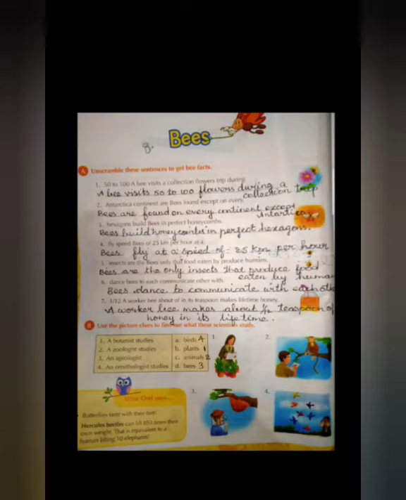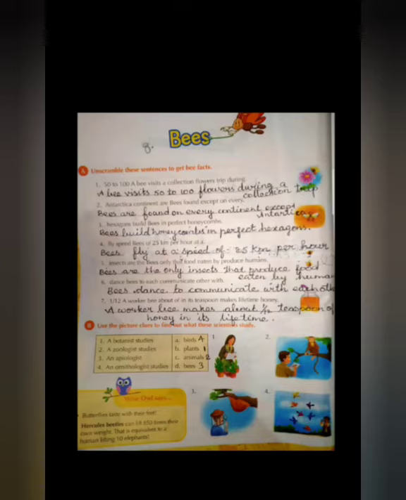A bee visits 50 to 100 flowers during a collection trip. In one trip, a bee visits 50 to 100 flowers to get honey. Second one, bees are found on every continent except Antarctica. On all the continents we can see bees, but in Antarctica there are no bees.